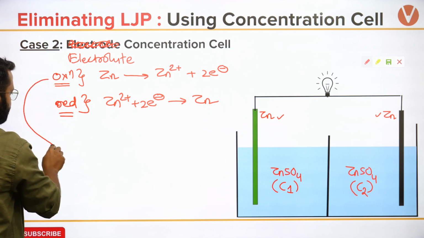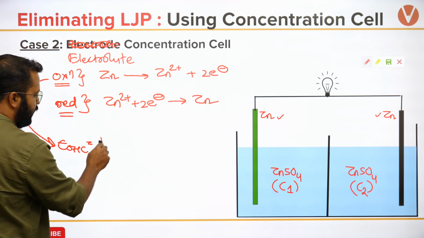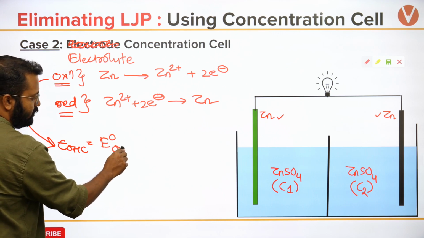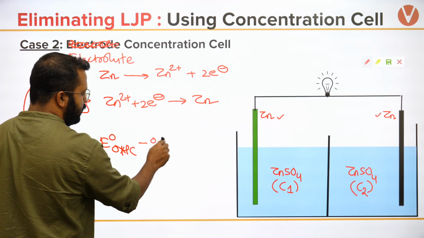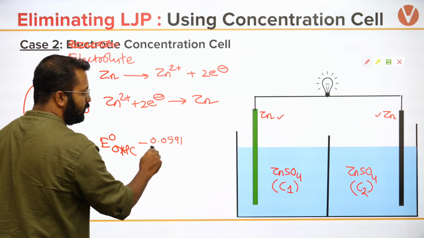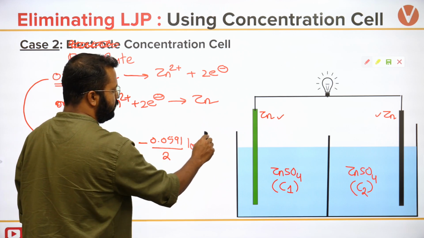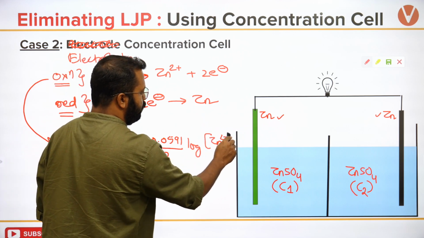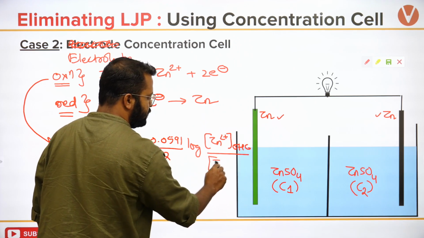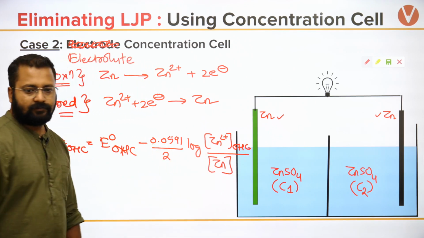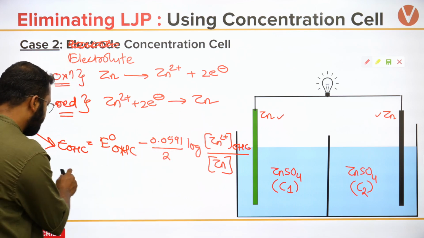If I write E for the oxidation half cell, I will write it as E naught for the oxidation half cell minus 0.0591 upon how many electrons? 2 log of zinc 2 plus ion concentration in the oxidation half cell by zinc.